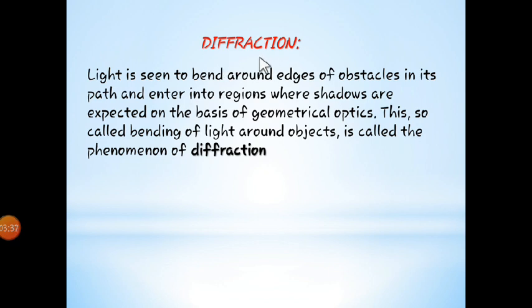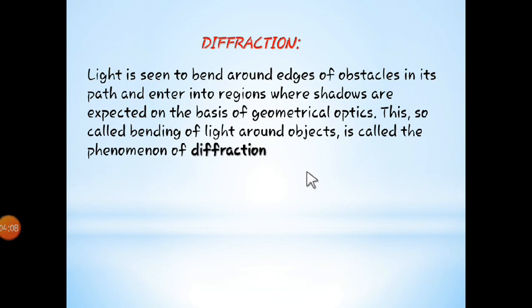That means if we consider light to go in a forward direction, sometimes it bends around the edges of an obstacle. If light is moving continuously in a forward direction, when an obstacle comes in between, what happens? It will bend at the edges of the obstacle, and it goes into the region where the shadow is created. So this is nothing but diffraction exactly.